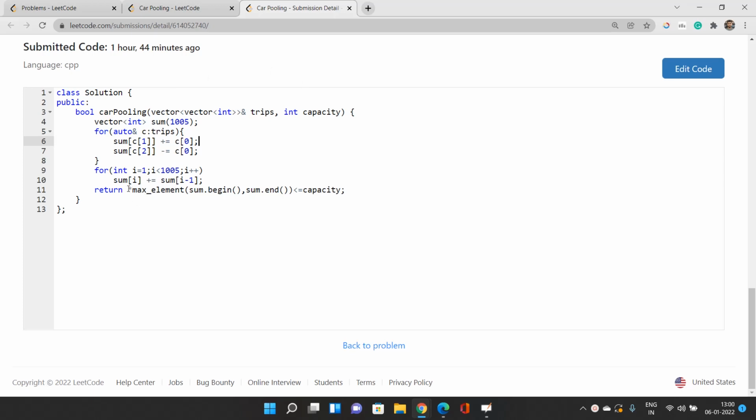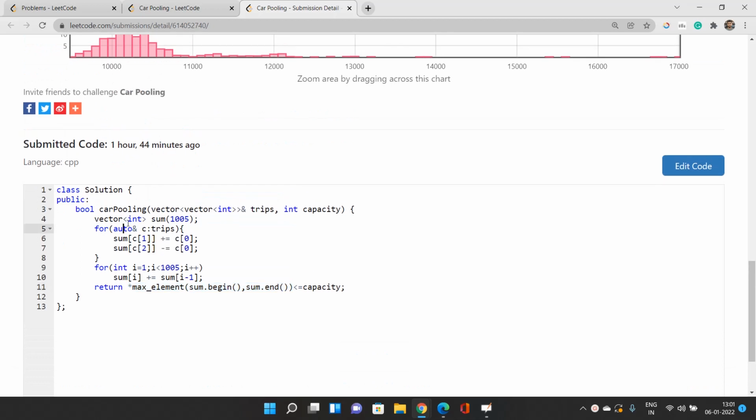How is this going to be checked efficiently? I will check the maximum element present in this sum vector, and if that is less than or equal to the capacity, then we can do that, otherwise we can't. Okay, so you can also replace this sum vector with a map, like you can use a hash map. It's all up to you. I think this should be better because it is going to be done in O of 1 time. Okay, because the maximum coordinate is well known, and we can have a vector or an array of that size.